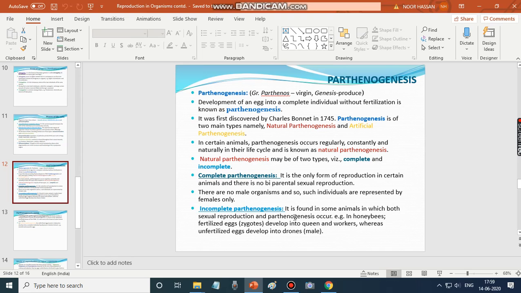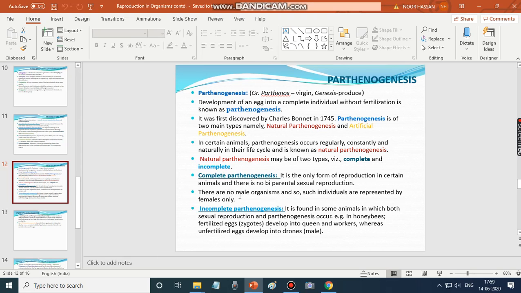Incomplete parthenogenesis is found in some animals in which both sexual reproduction and parthenogenesis occur. It is different from complete parthenogenesis, where they depend only on parthenogenesis and no sexual reproduction occurs, and all are females only.